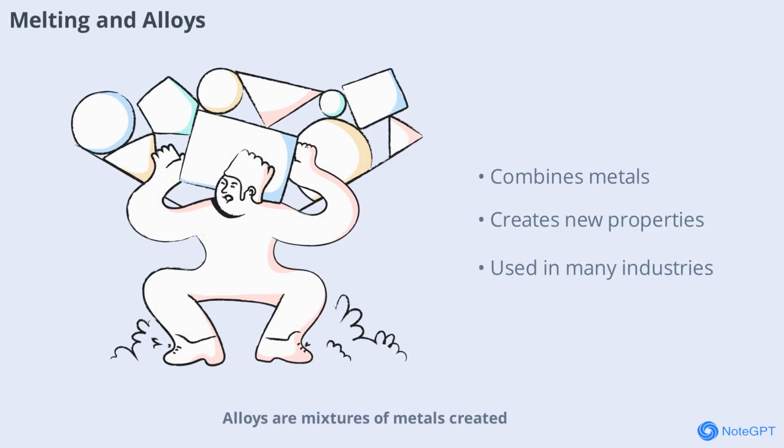Alloys are mixtures of metals created by melting and combining different elements. For example, bronze is made by melting copper and tin together. Alloys often have unique properties like increased strength or resistance to corrosion, making them valuable in construction, transportation, and technology.